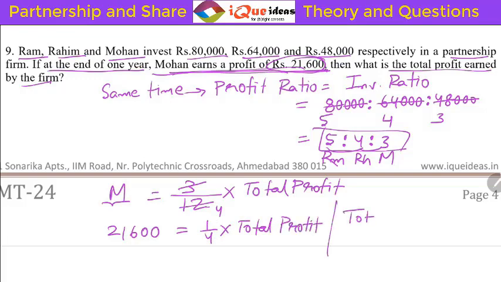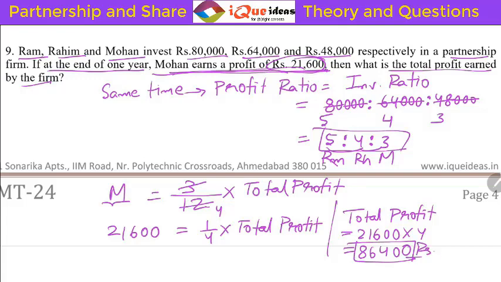Right? As you can see, total profit in this case will be equal to 21,600 into 4. 21,600 into 4 will be multiplied normally. 4 sixes are 24, 4 ones are 4 and 2, 4 twos are 8. So it is 86,400 rupees. This is the total profit. Okay. Now the next one.